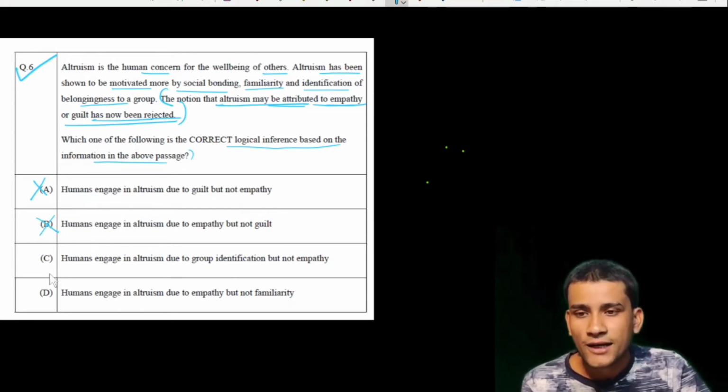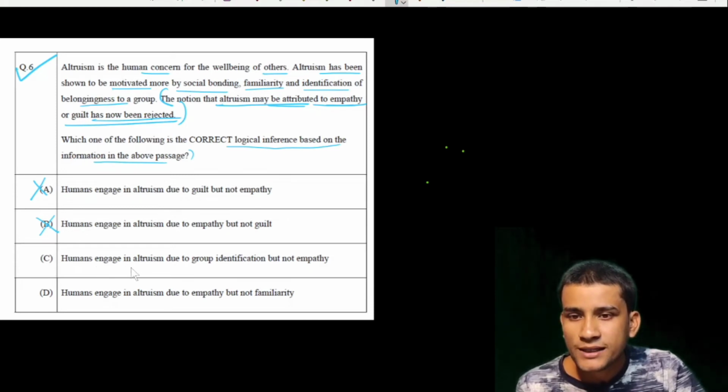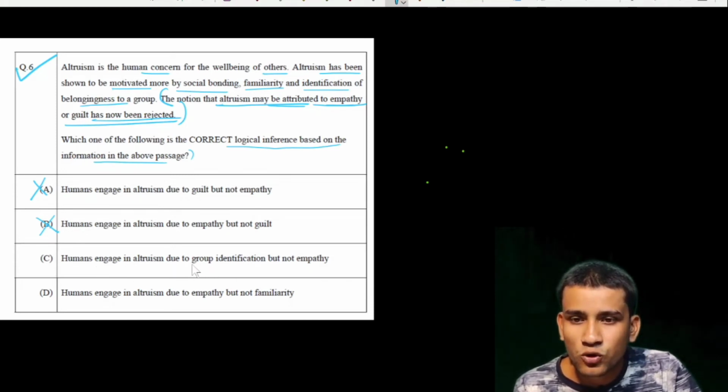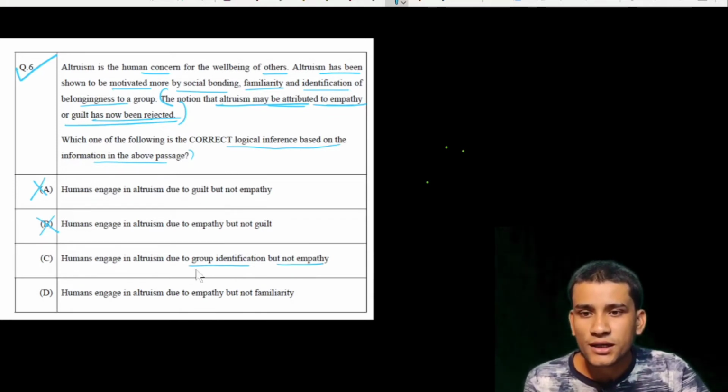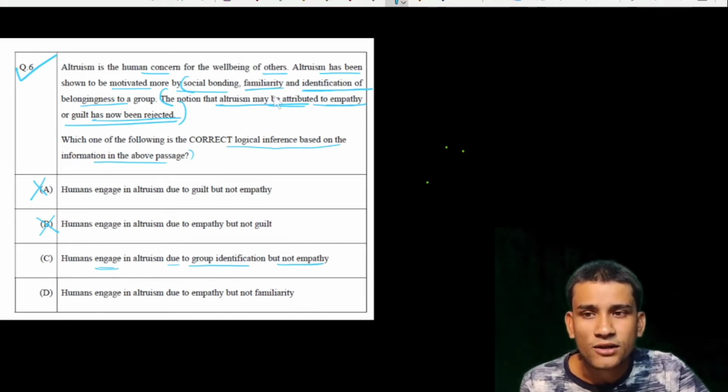Now if we go to option C, humans engage in altruism due to group identification but not empathy. See, there are three things by which humans engage. One is social bonding, second is familiarity, and third one is identification, identification of belongingness to a group.